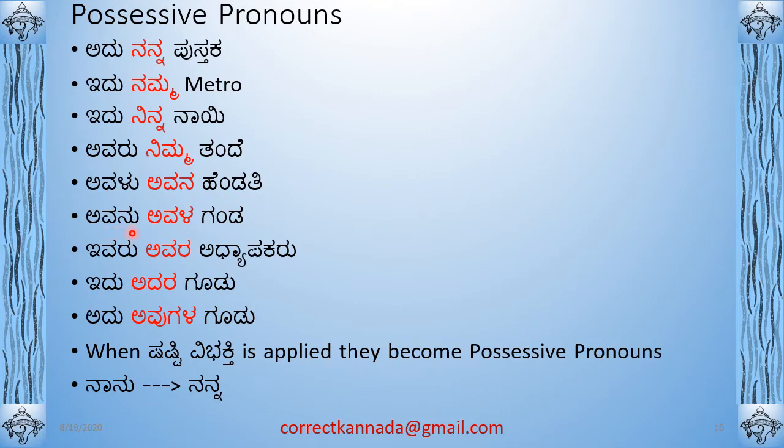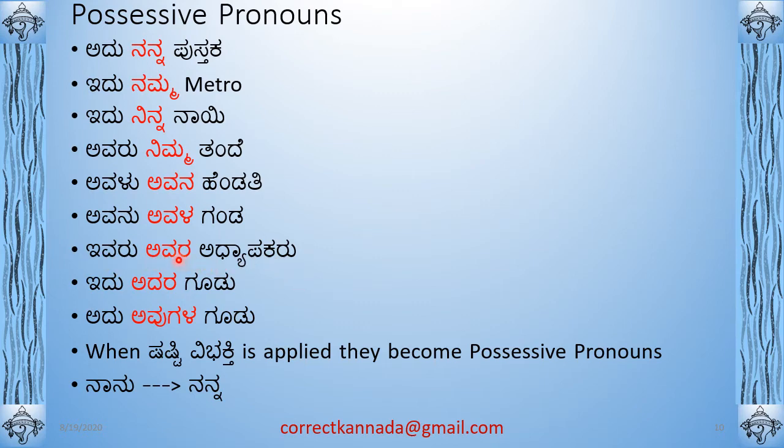So Avanu Avala Ganda. Ganda means husband. Hendati means wife. So Avanu, he, Avala, her, Ganda. So Avalu, when you remove the wu, it becomes Avala. Avanu, if you remove the wu, it becomes Avana, and that is the Shashti Vibhakti of the pronoun. So Ivaru, Avara, Adhyapakaru. Ivaru means he, Avara, his. Adhyapaka, teacher, Adhyapakaru.